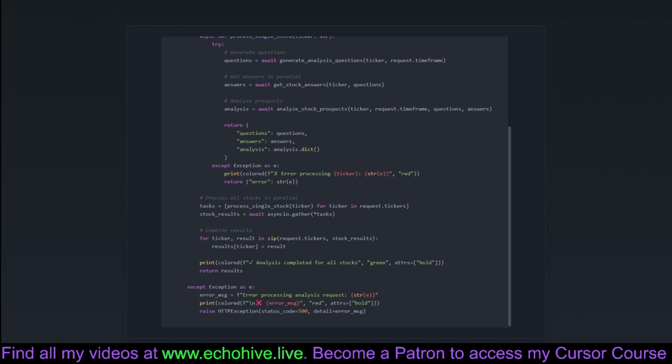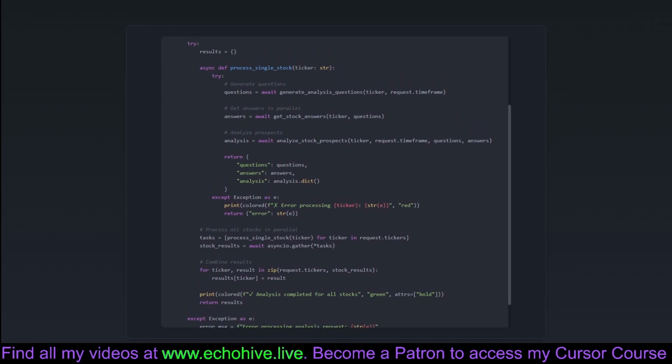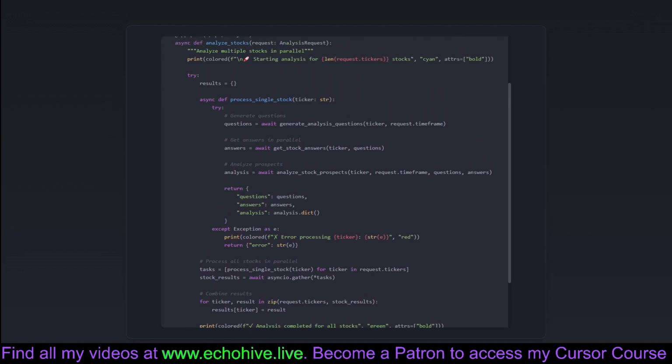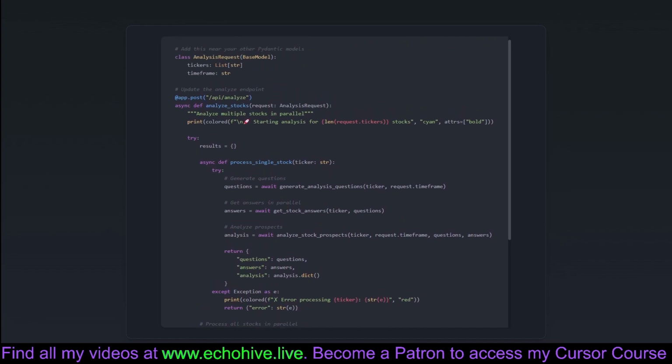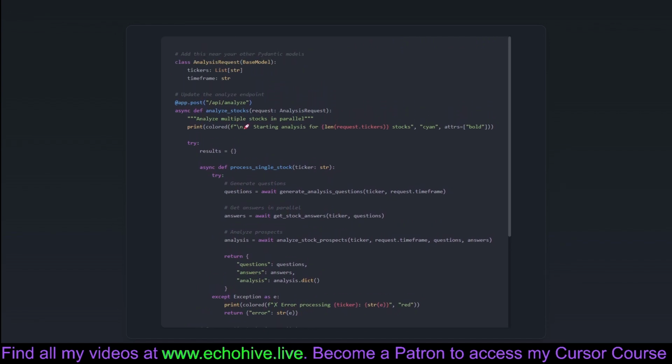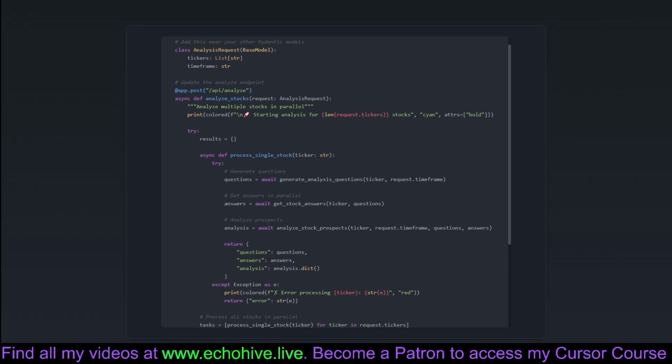analysis. Each stock is analyzed in parallel to enhance efficiency, like having multiple screens playing different stock films at once. The endpoint brings it all together, allowing users to submit requests and receive comprehensive stock analyses efficiently, which is the end goal of all our setup, querying, and processing efforts.